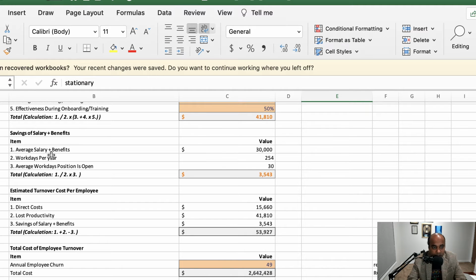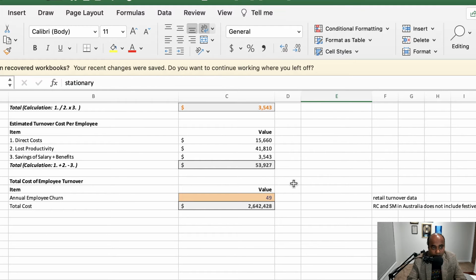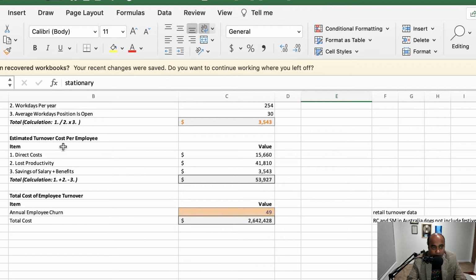So there is a lost productivity value throughout the year, and then we have tried to capture the savings. So of course, if someone has left, then we are also saving on the salary. So for the days the position was open, let's say it was 30 days we took to replace a person, then we saved 3000 on average for that role.